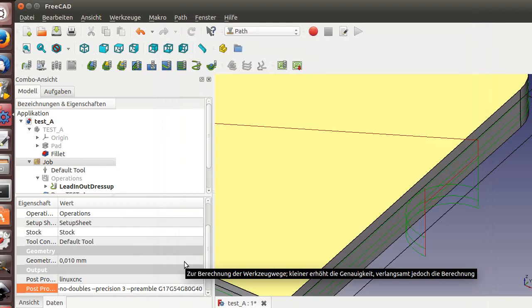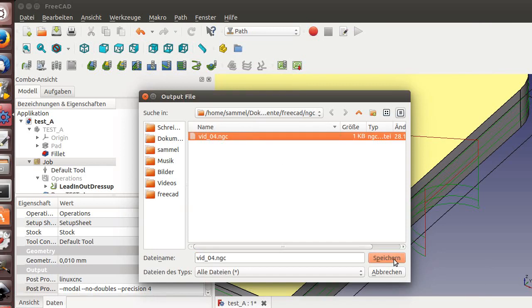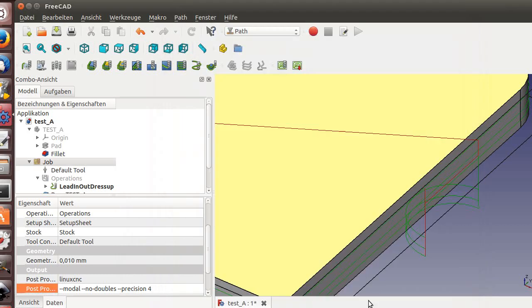I will remove this. If you like more precision, let's say here 4, you will get 4 numbers beyond the decimal point instead of 3.